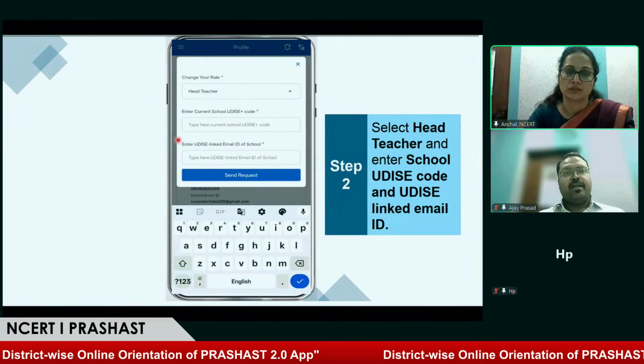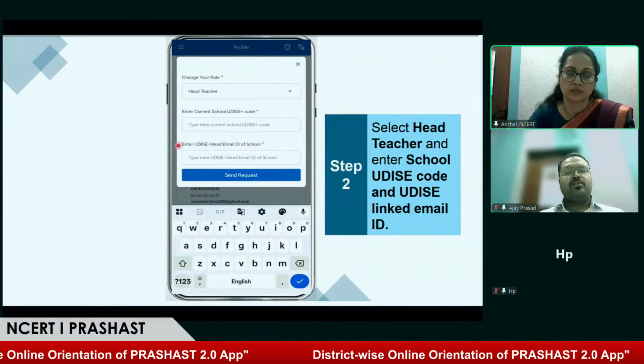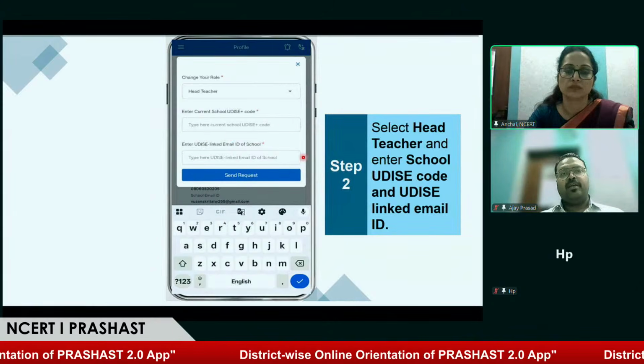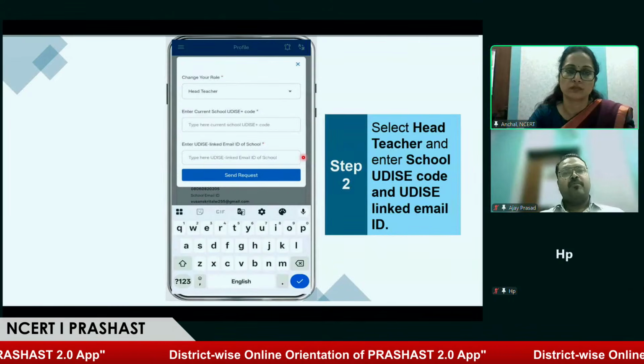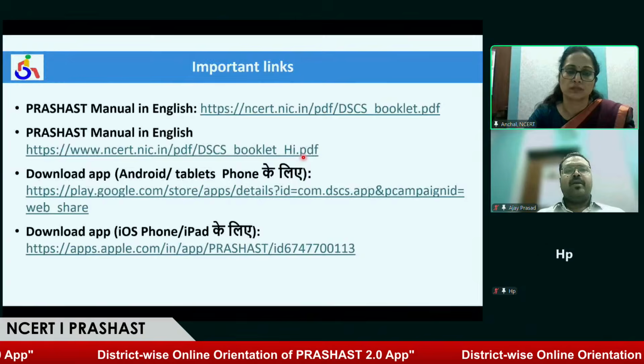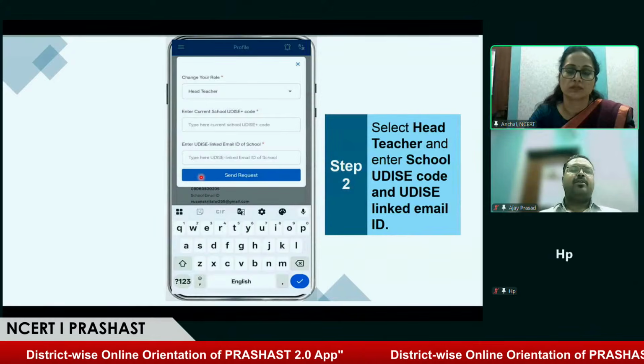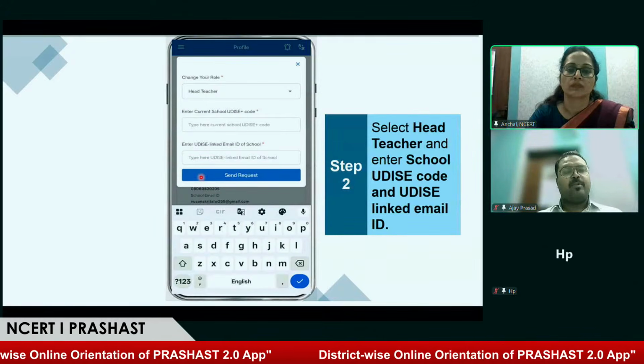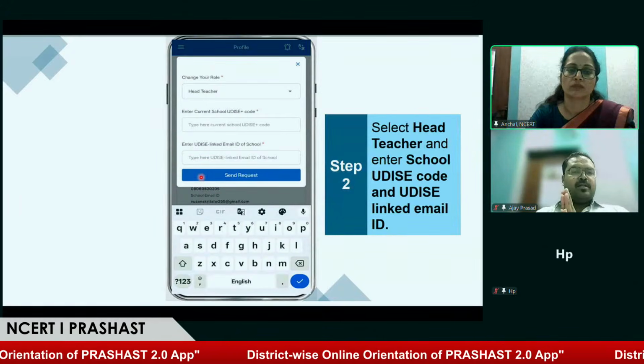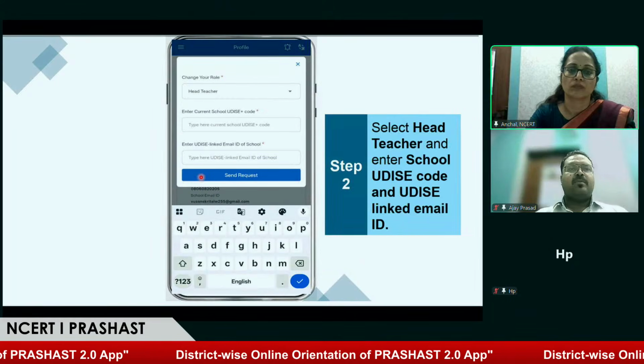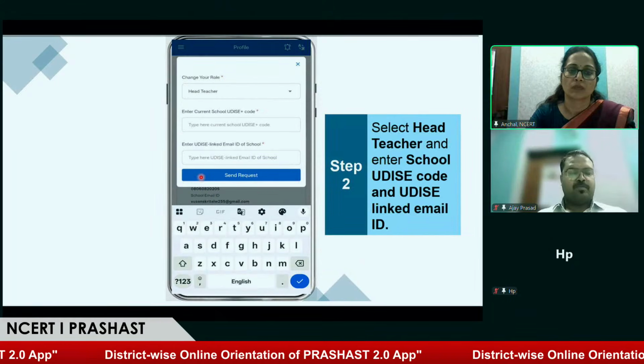Similarly, for a head teacher, they'll select the role of head teacher. They will enter the UDISE code, and they will also enter the UDISE-linked email ID of the school in which they would be taking charge. Once these are done, the request would be sent to the headmaster, and once they approve, the headmaster will get the access of the particular school.